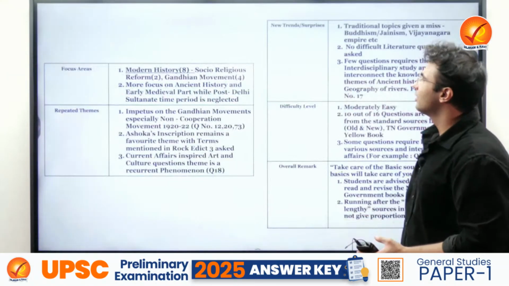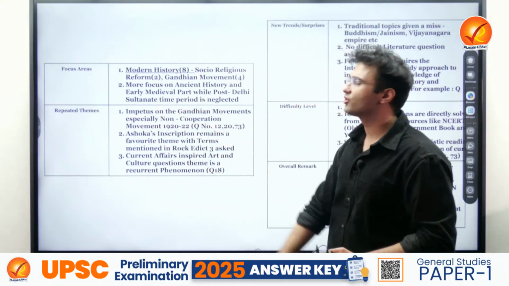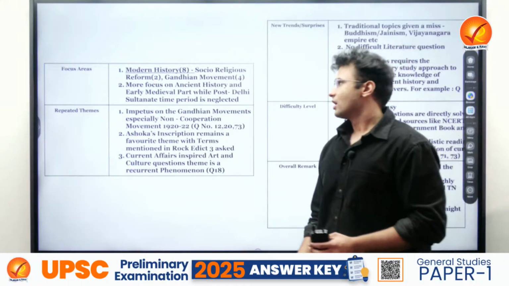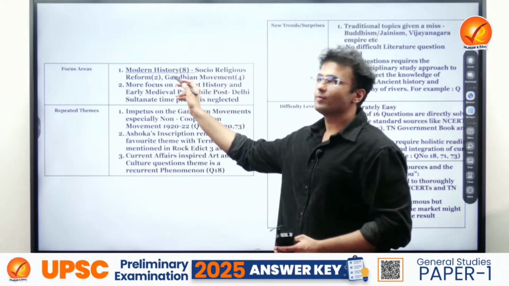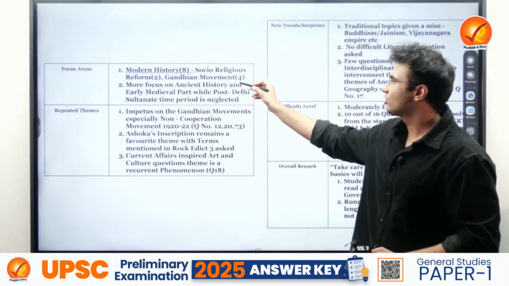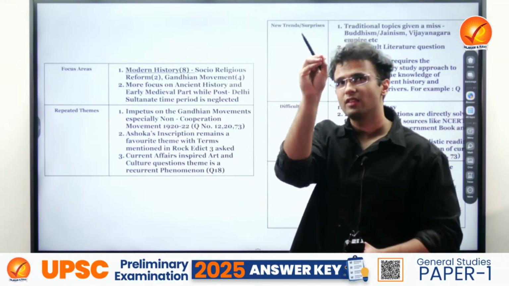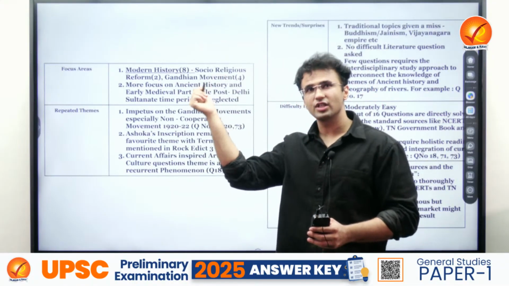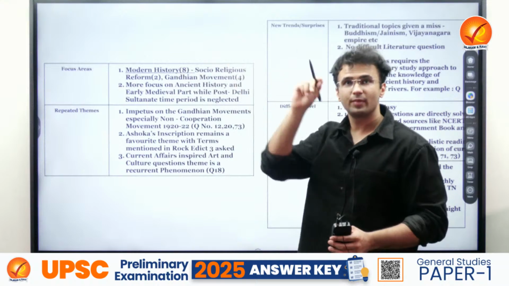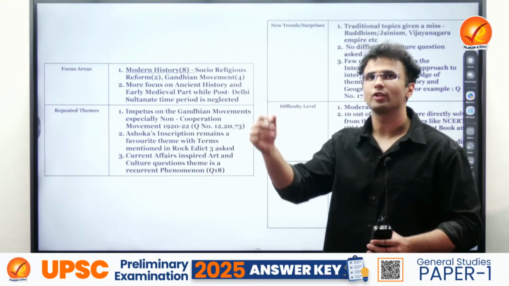Now, covering the various aspects, the focus areas have been the socio-religious reforms, 2 questions, Gandhian movement, 4 questions. So you got the question of Ram Mohan Roy. That was a part of the socio-religious movement. Gandhian movements, you were given very specifically. There was a question on when Gandhiji catered to the Harijans. Then there was a question on sedition per se. When did he famously utter that line? Actually, to a reporter per se.